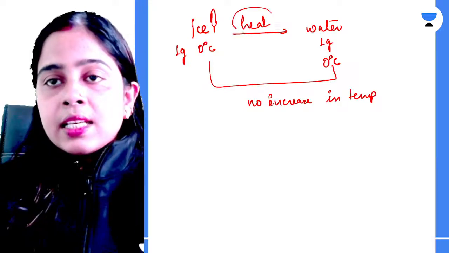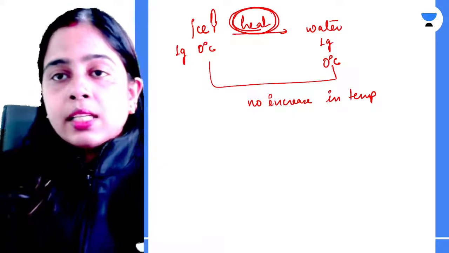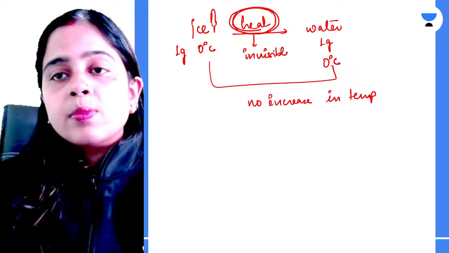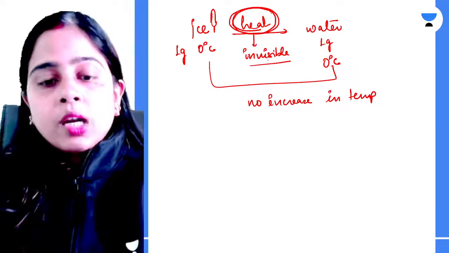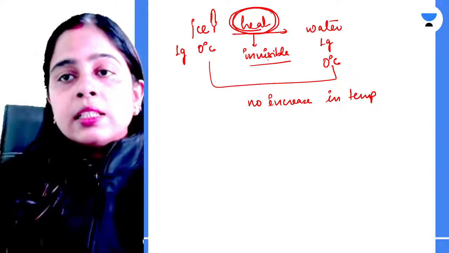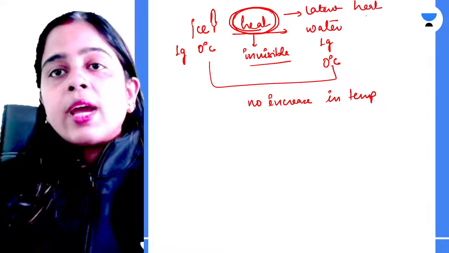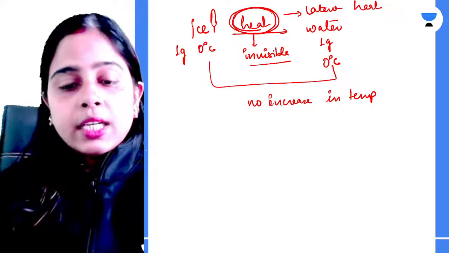That means this heat is not measured here. This heat is not visible here. This is invisible heat. Because this heat is not visible through an increase in temperature on the thermometer, we cannot perceive it. This type of heat is known as latent heat. Clear? So where will latent heat be involved? Wherever you have a phase change or state change.